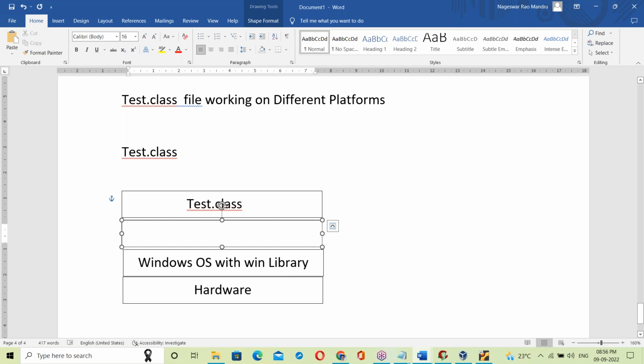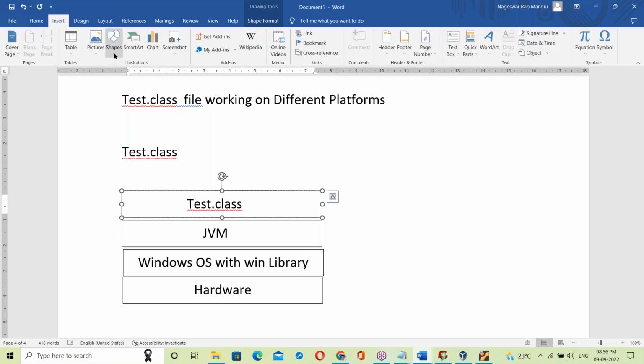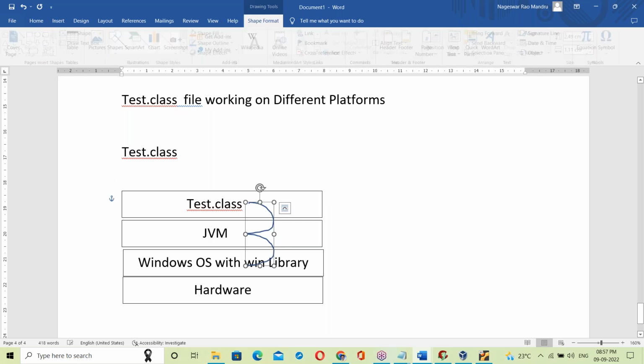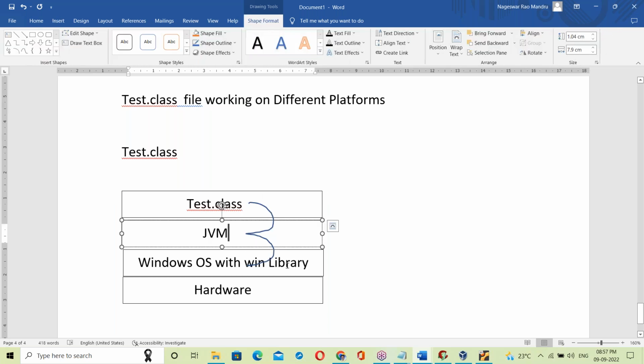It is JVM. Java Virtual Machine comes into the picture. JVM means Java Virtual Machine. Now JVM takes the test.class file and links it with the Windows OS library. That's it. Once linked, it executes, generating output finally.